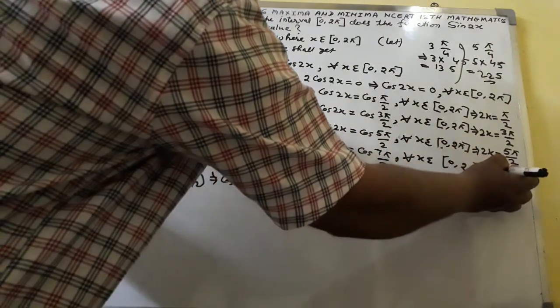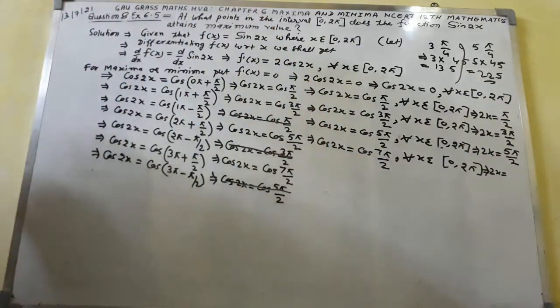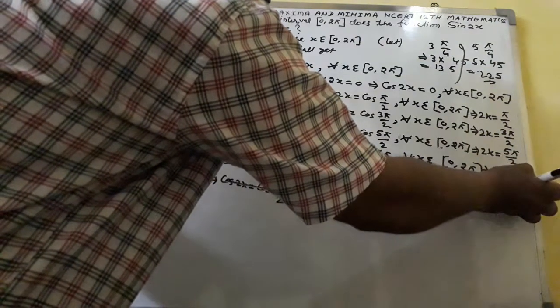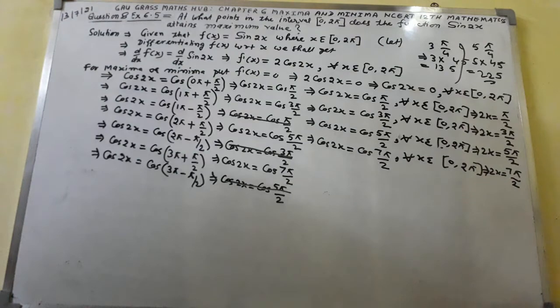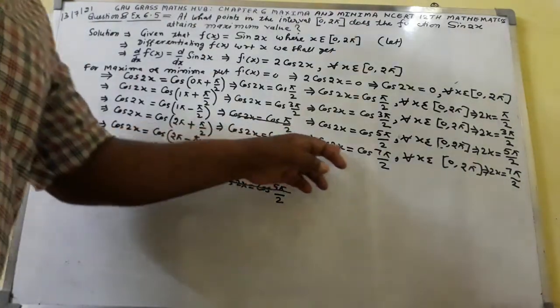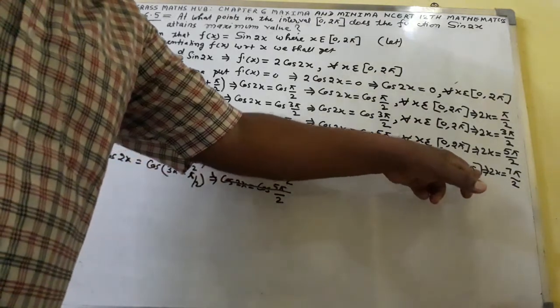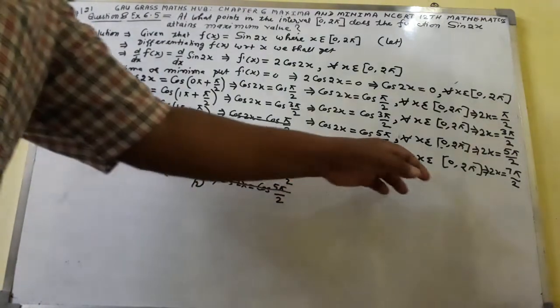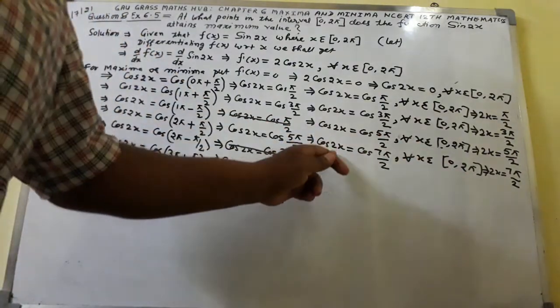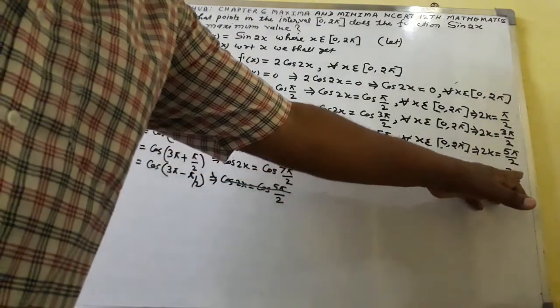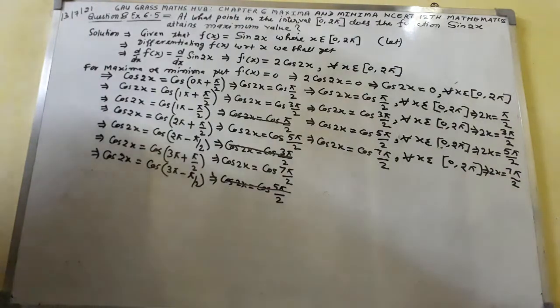Now again I shall write, implies that 2x equal to 7 pi by 2. Now calculate this one. If I take cos 2x equal to cos 7 pi by 2 for all x belonging to the closed interval 0 to 2 pi, and this condition is verified, then 2x equals 7 pi by 2. So let us verify.